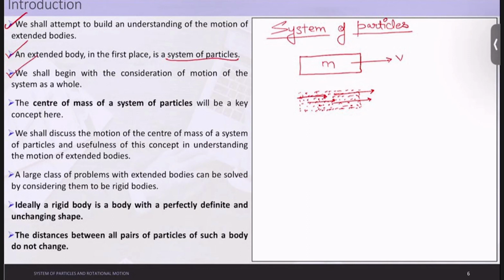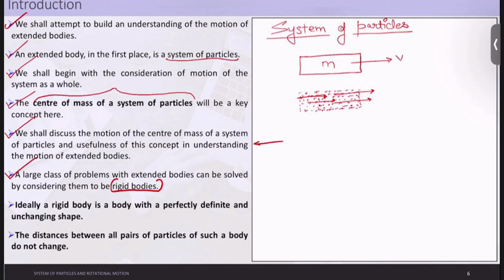So we shall begin with the consideration of motion of the system as a whole. The center of mass of a system of particles will be a key concept here. This is the first concept you will understand in this chapter, that is center of mass. We shall discuss the motion of the center of mass of a system of particles and the usefulness of this concept in understanding the motion of extended bodies. A large class of problems with extended bodies can be solved by considering them to be rigid bodies. A new term came here: rigid bodies.